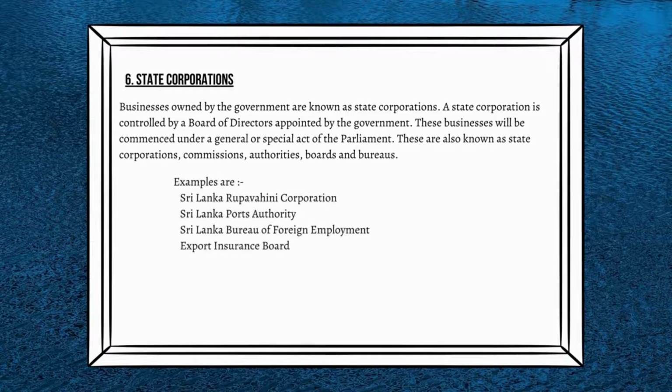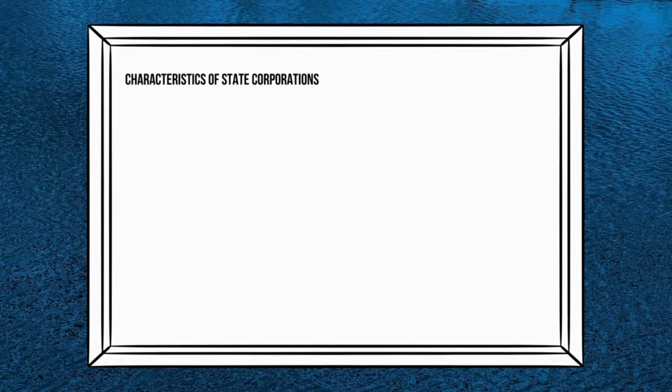Examples are Sri Lanka Rupavahini Corporation, Sri Lanka Ports Authority, Sri Lanka Bureau of Foreign Employment, Export Insurance Board. And then let's look at their characteristics. Government ownership and control. The full or majority of ownership and control is vested with the government. In some instances, the private sector also holds a minority of shares. Objective is providing services. Most of the state corporations are aimed at providing services in common to the general public.